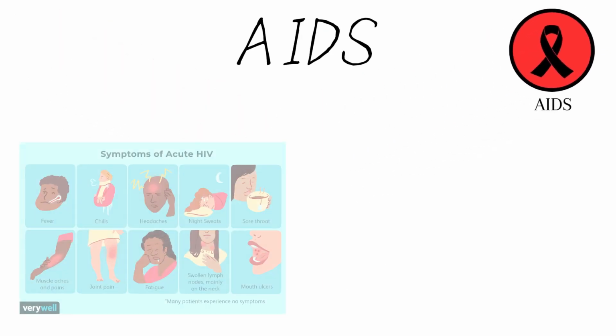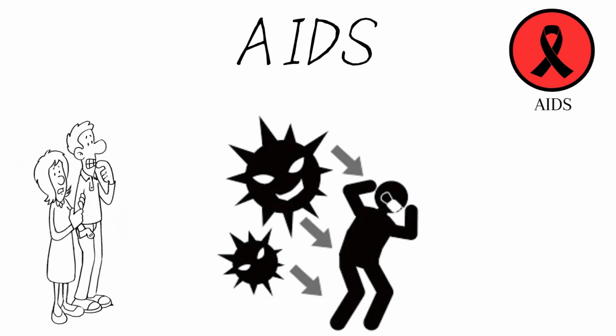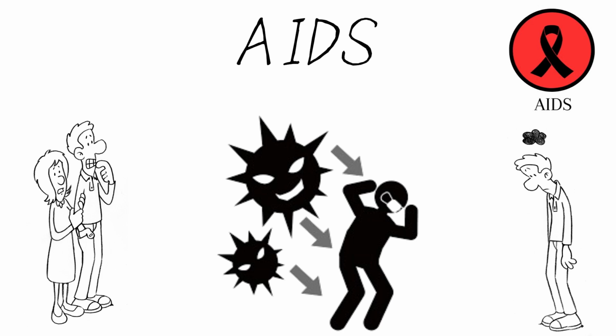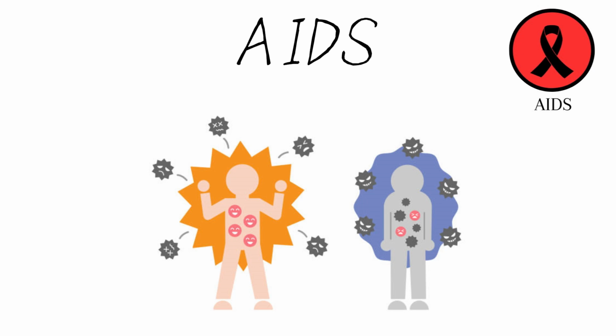HIV, human immunodeficiency virus, is the virus that causes acquired immunodeficiency syndrome, AIDS. When a person becomes infected with HIV, the virus attacks and weakens the immune system. As the immune system weakens, the person is at risk for getting life-threatening infections and cancers.